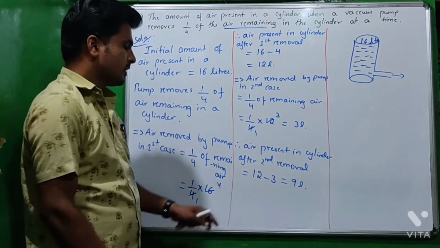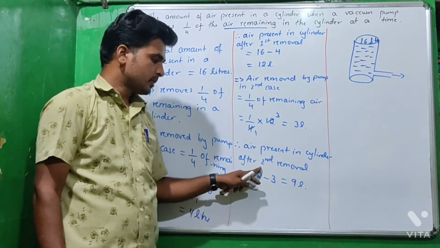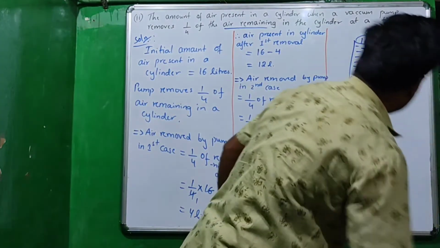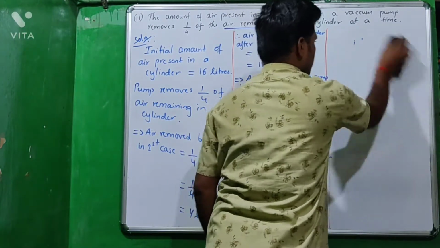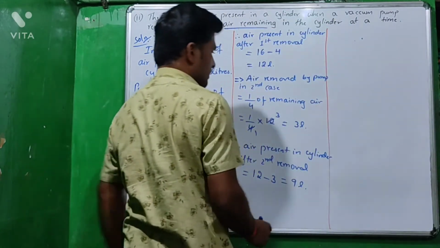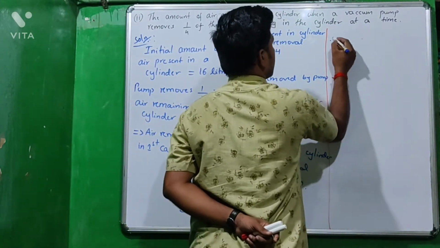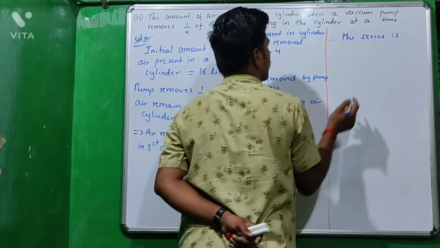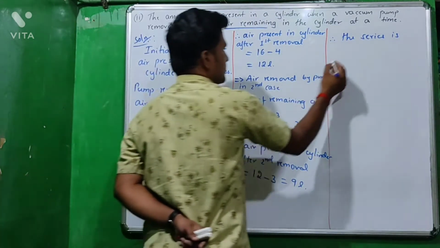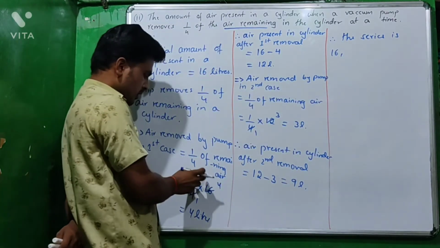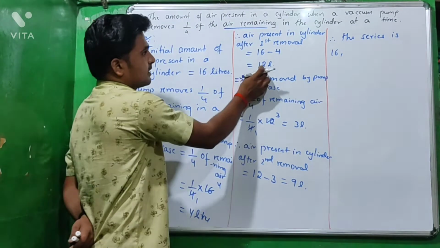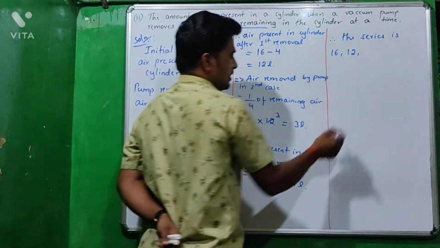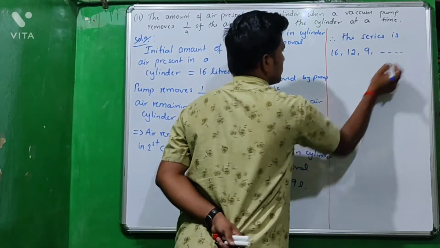So after second removal the air present in the cylinder is 9 liters. Therefore the series is: initial amount is 16 liters, after first removal the air present in the cylinder is 12 liters, then after second removal that is 9 liters, and so on.